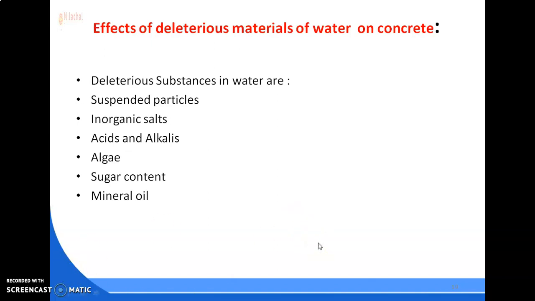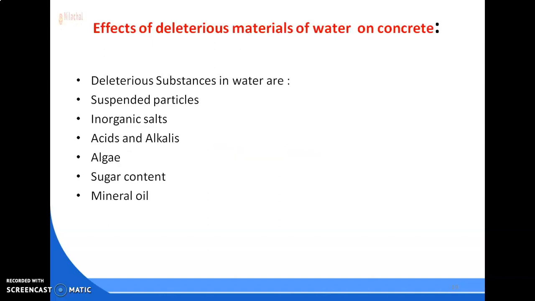Next is mineral oil. So mineral oil more than 8% reduces strength of concrete, and vegetable oil shows detrimental effects on concrete strength at its later stages.